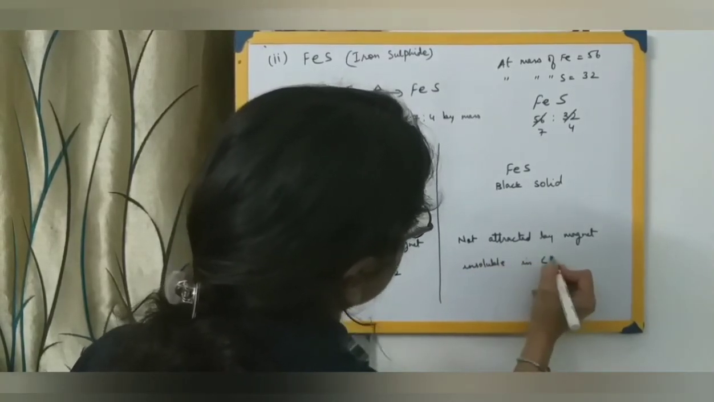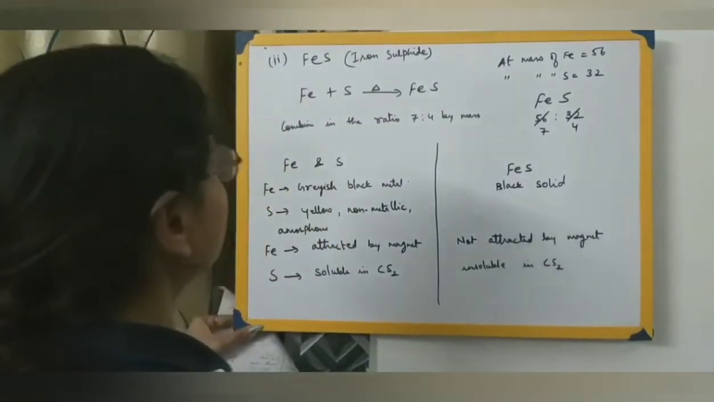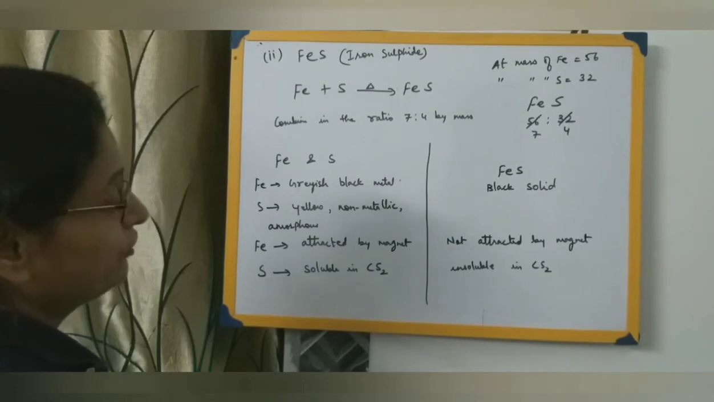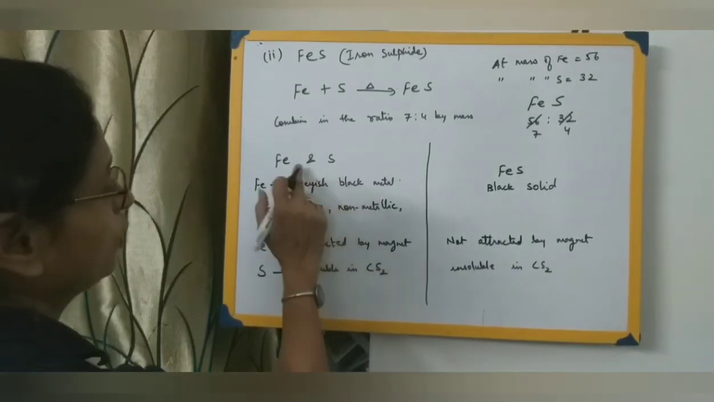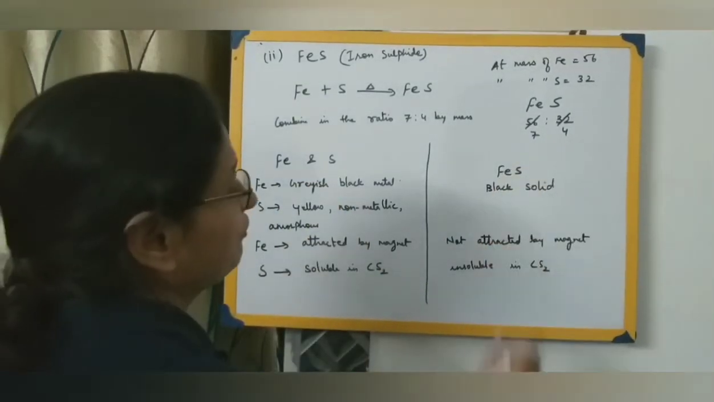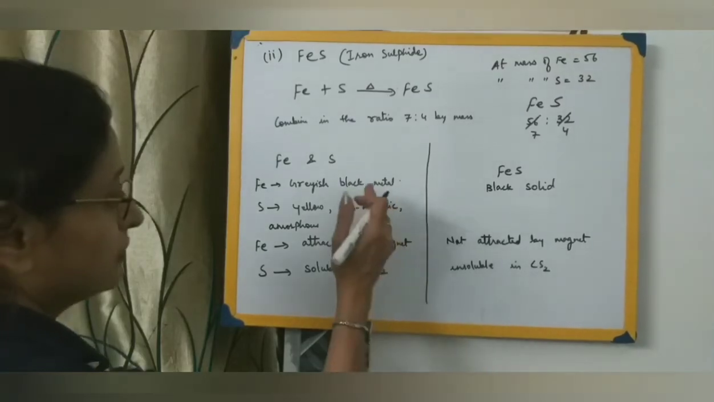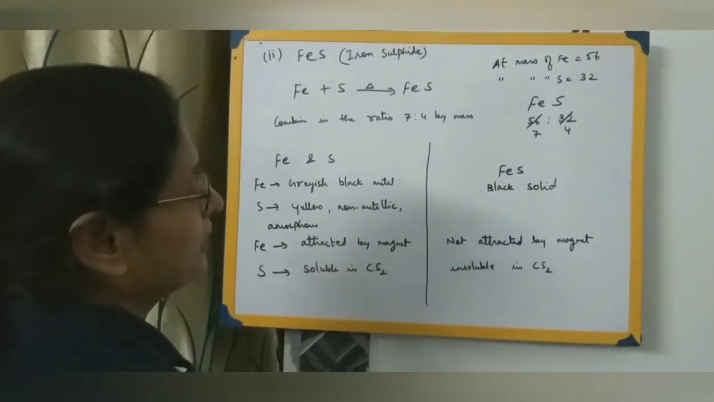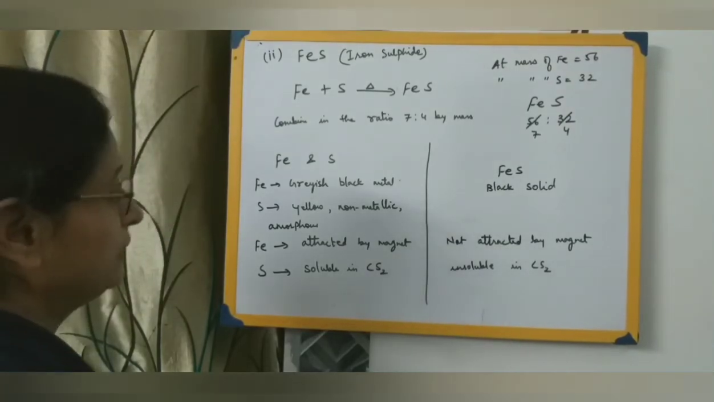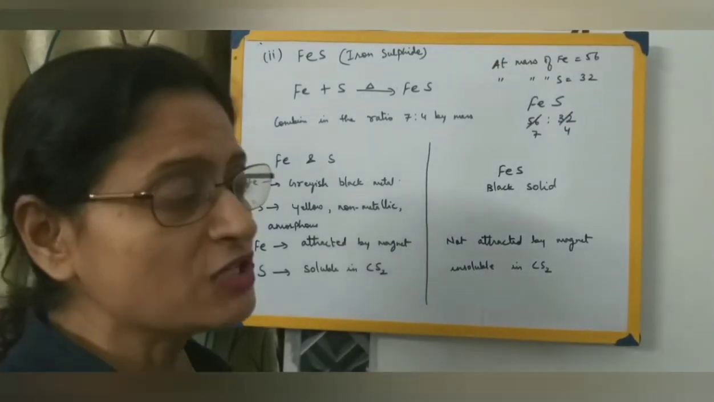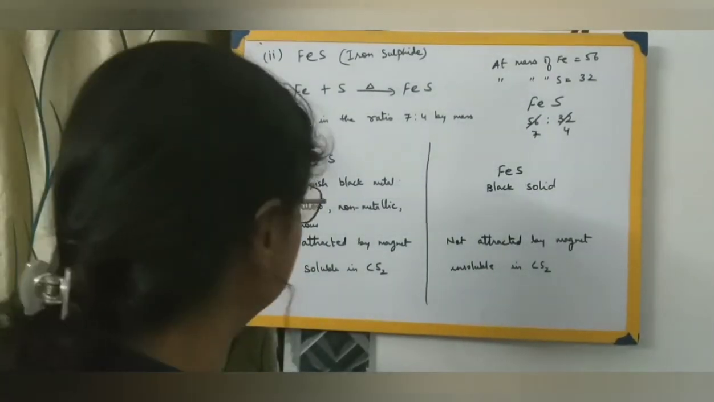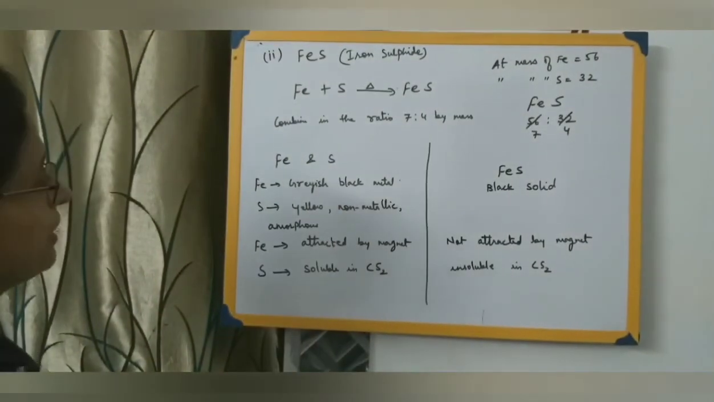So if you compare the colors, you will find that the properties of the constituent elements are totally different from the properties of the compound, iron sulfide, which has been formed here. So we can say the properties of a compound are entirely different from the constituent elements from which it has been formed. We'll just go through these properties once again.